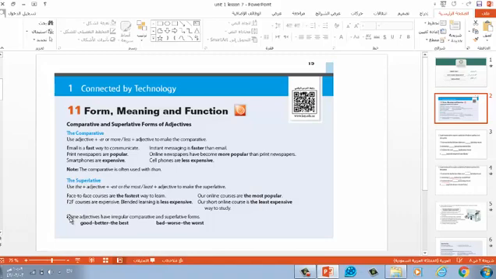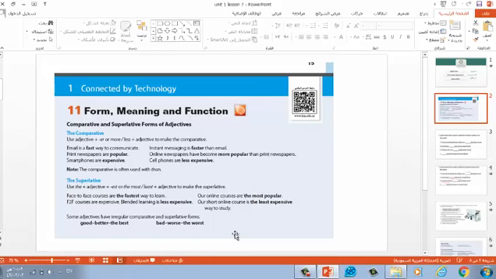F2F, or rather face-to-face courses, are expensive. Blended learning is less expensive. This is comparative. Our short online course is the least expensive. Can you see this?